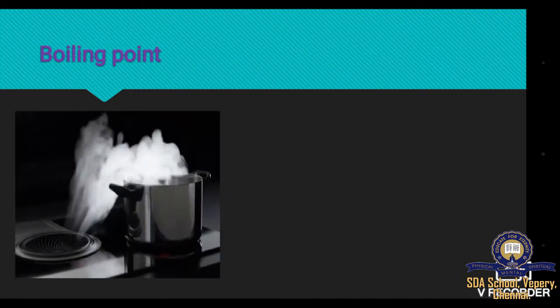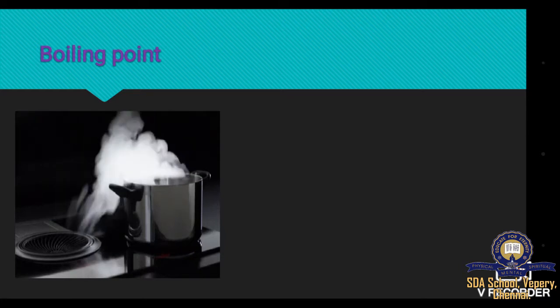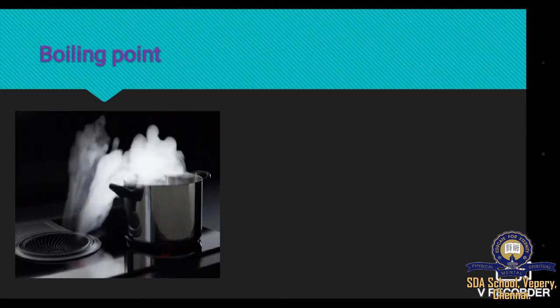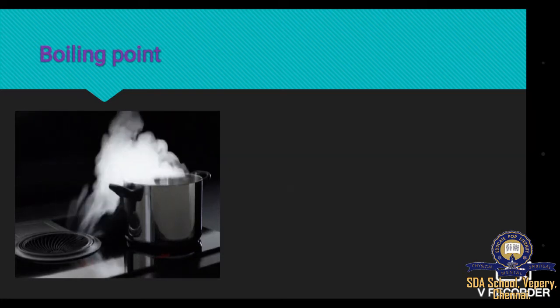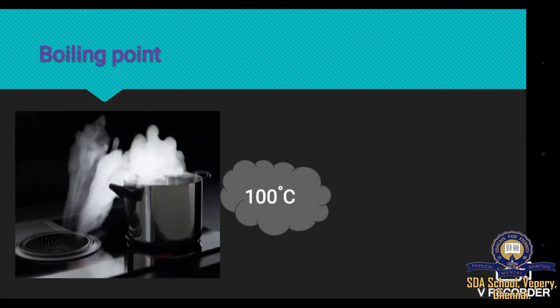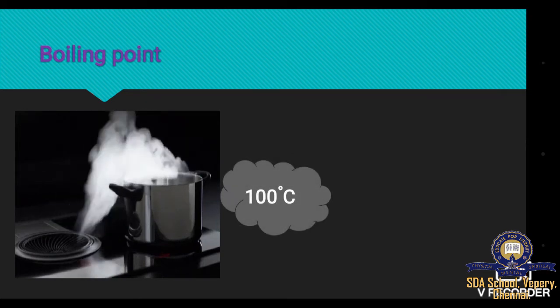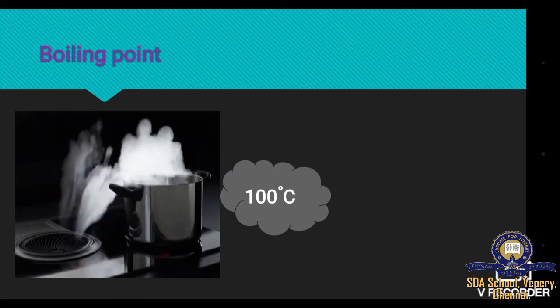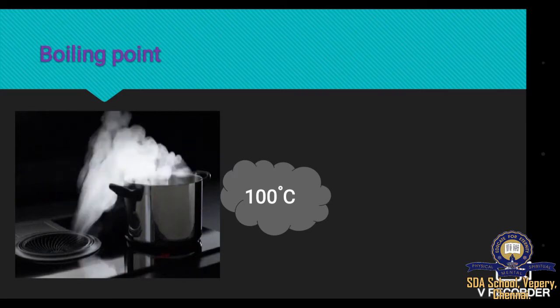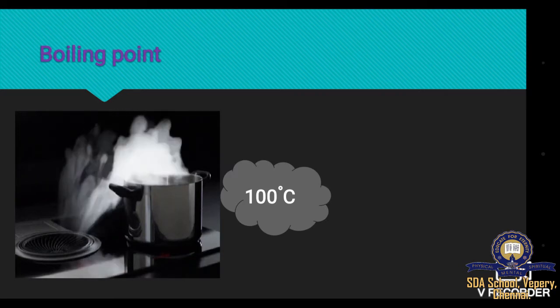The next property is boiling point. The boiling point is the temperature at which the liquid state changes into the gaseous state. The boiling point of water is 100 degree Celsius, at which water changes its liquid state to gaseous state.